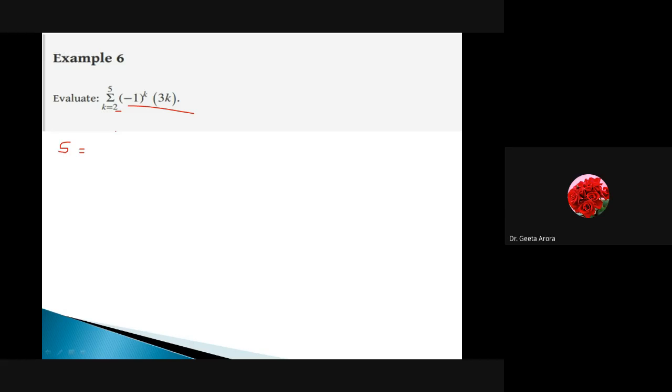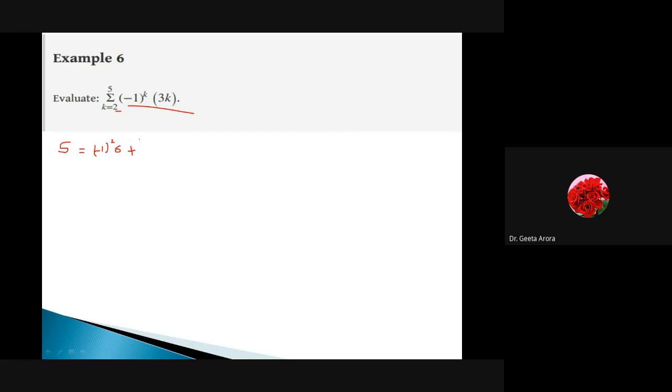We have to see how many terms we are going to add, and then write down by taking (-1) raised to the power k. So we are getting the first term. Do the other terms. I'm not going to do it. I'm waiting for your response.